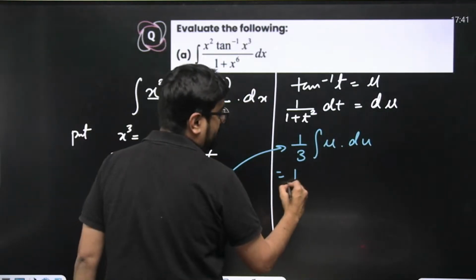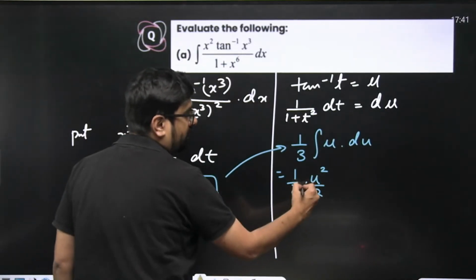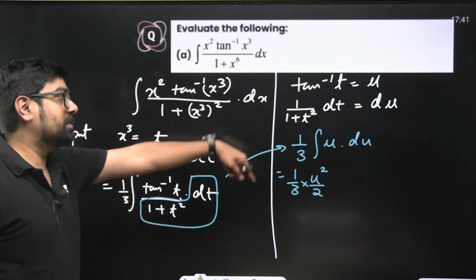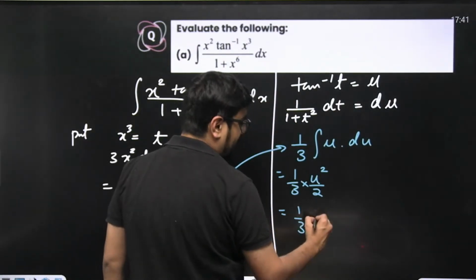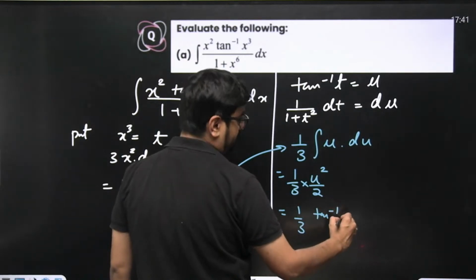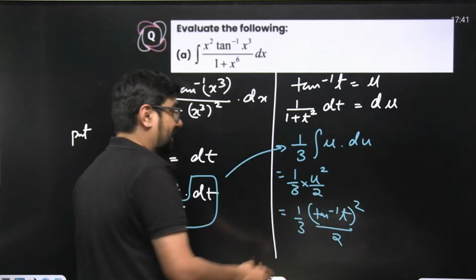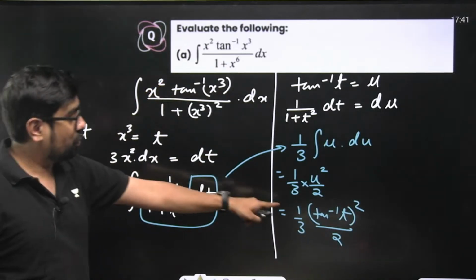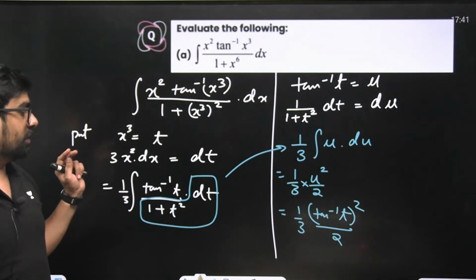We know 1 by 3, it will become u square by 2, right? Now substitute back again. What is u? Tan inverse of t. So it will become 1 by 3 into tan inverse of t whole square by 2. Again, we want our answer in x, so t also is going to be substituted.